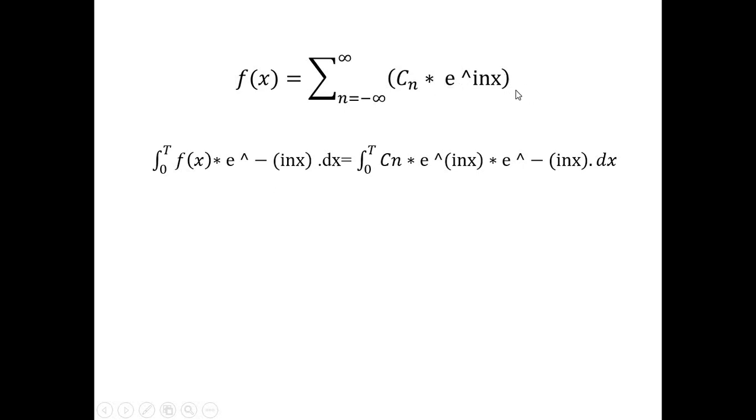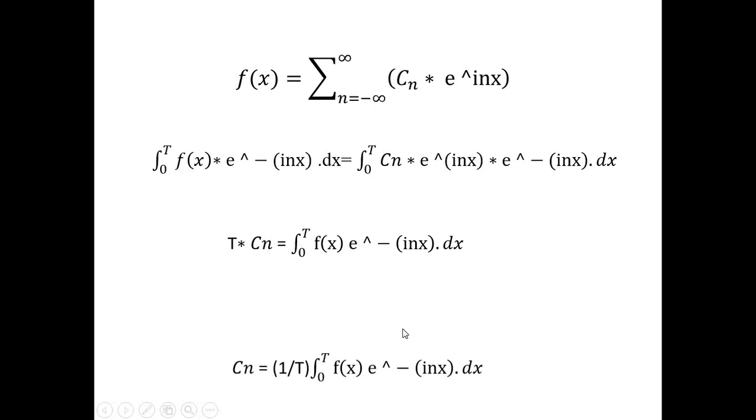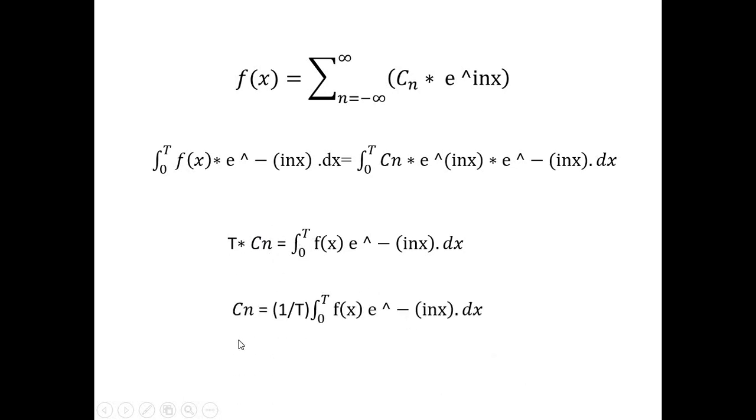Here if I multiply with e to the power minus inx, then there is already e to the power inx present, so that will become e to the power inx minus e to the power inx, that will cancel, and we are getting e to the power 0, that makes 1. So c_n will be there. If I integrate it, then I am going to get here T into c_n. And finally if I do a cross multiplication, because I have to find c_n, then the expression will look like this one, means this is the equation to solve for c_n.